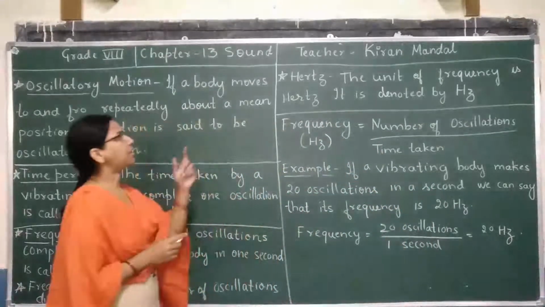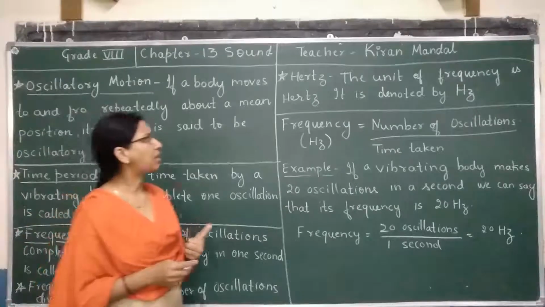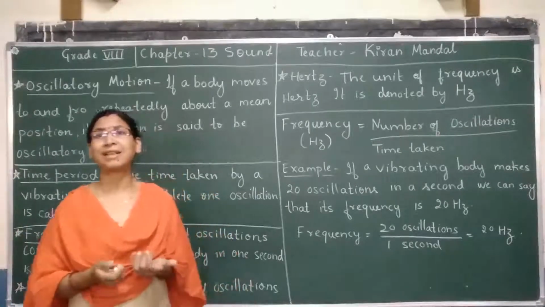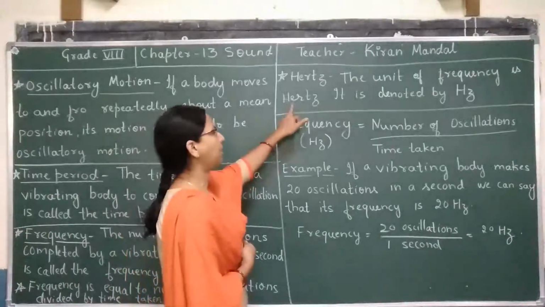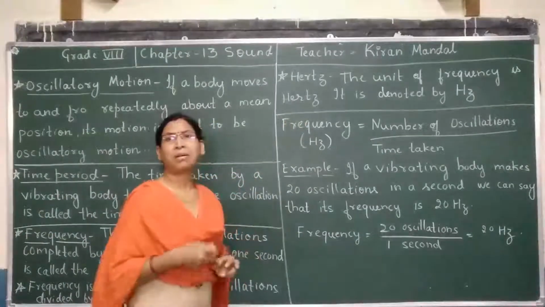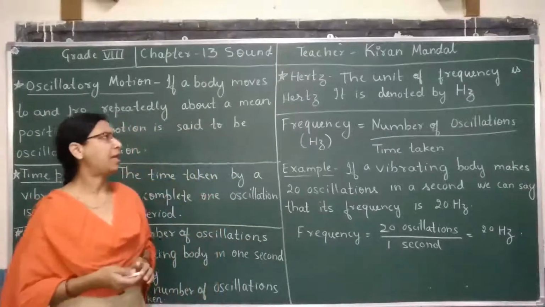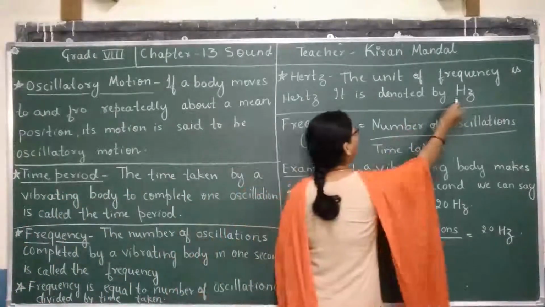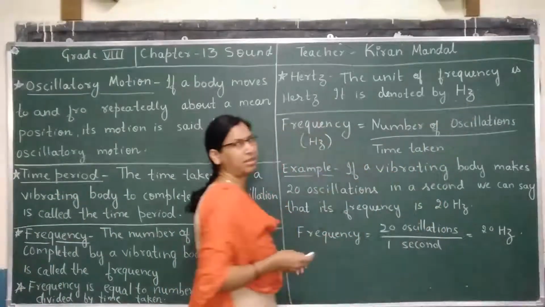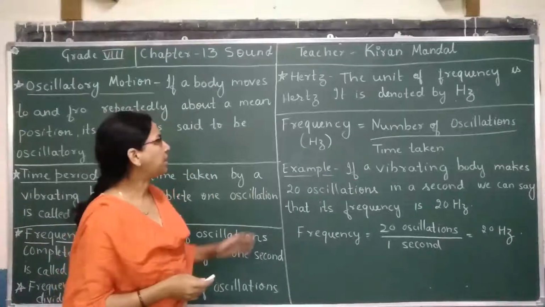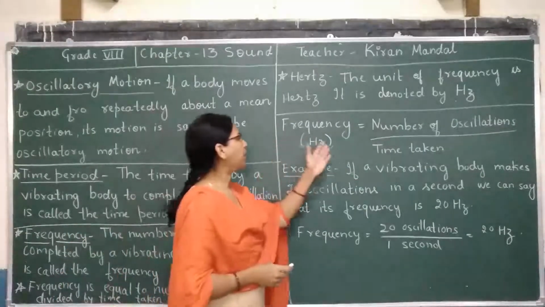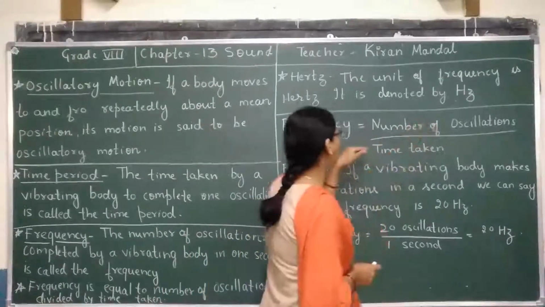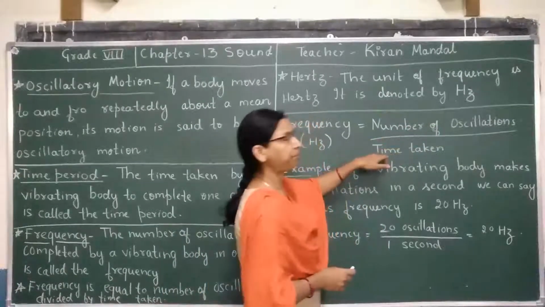Next, let us start learning about Hertz. What is Hertz? It is the name of a scientist. So the unit of frequency is Hertz. It is given after the name of the scientist and it is denoted by Hz. Now let us see how to find out the frequency. Frequency equals number of oscillations divided by the time taken.